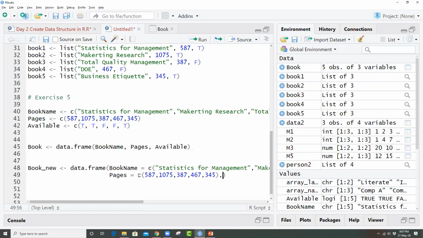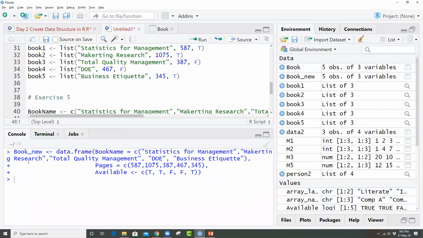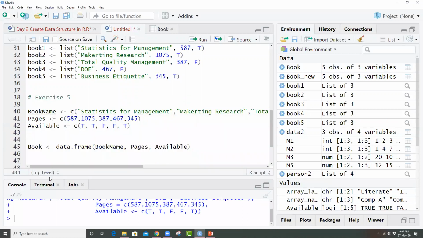Then I'll give the third argument, which is, let's say, available or not. So I have given all these arguments in the data frame itself, and now I run this, and it is successfully run without any error.